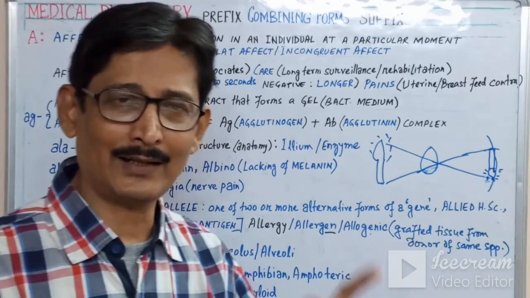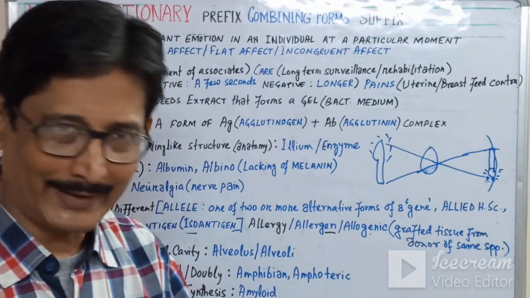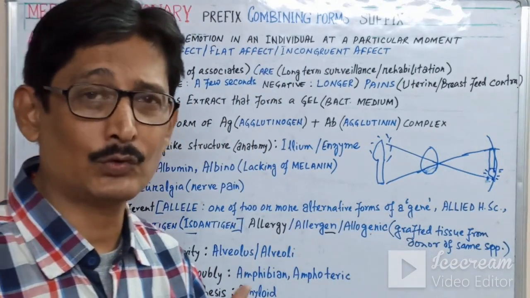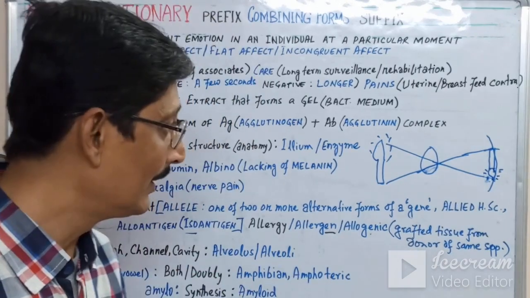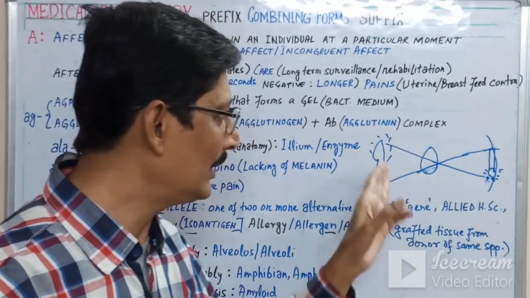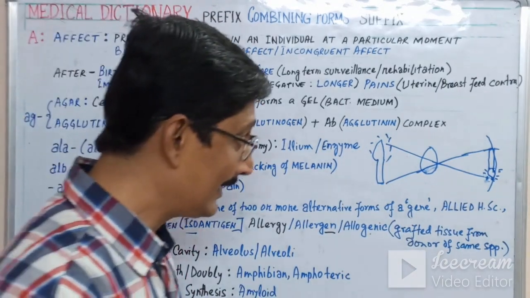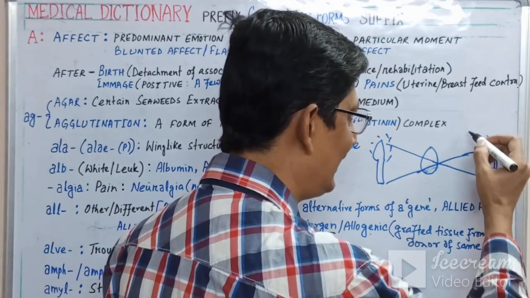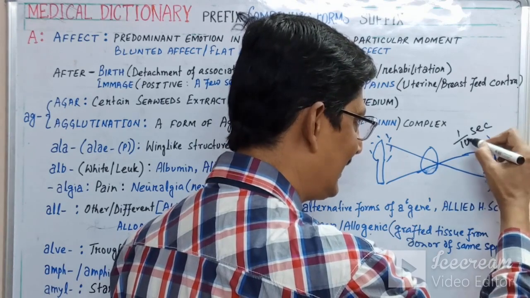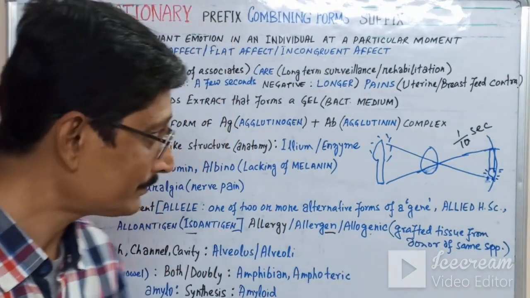And thirdly, your brain puts in the appropriate color of that candle. After that, you realize that you are seeing a candle burning over here. The total time taken is 1/10 of a second. This is called the perception.